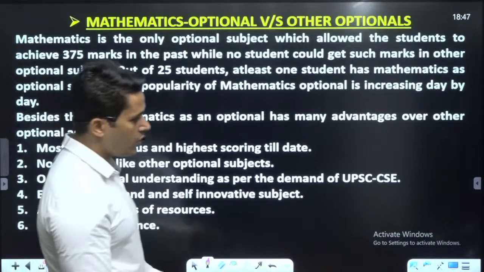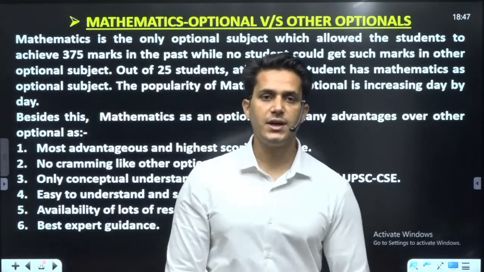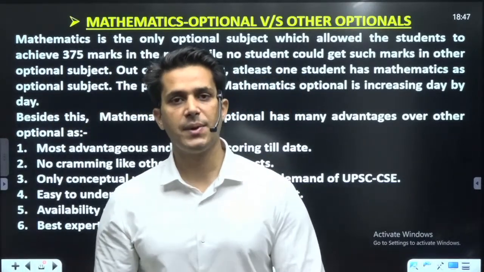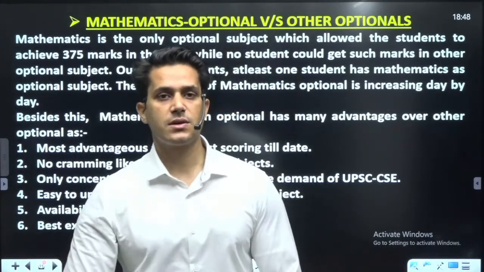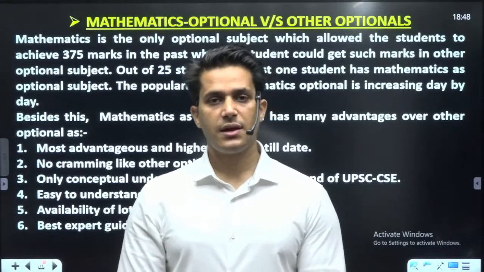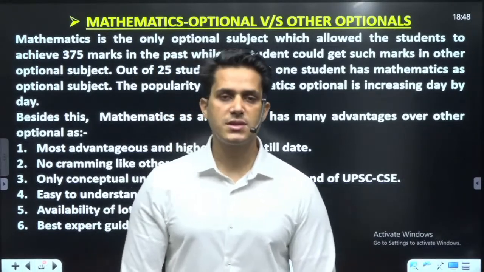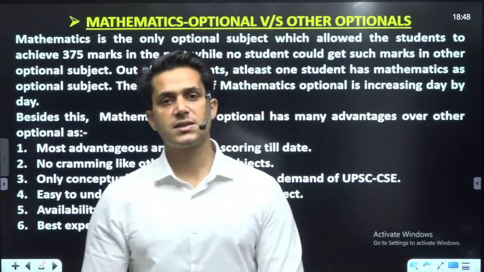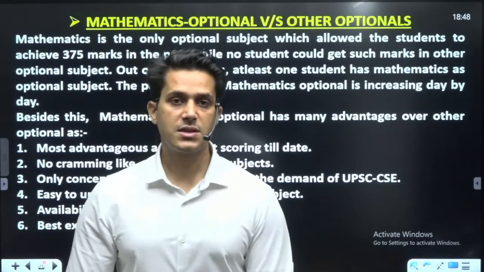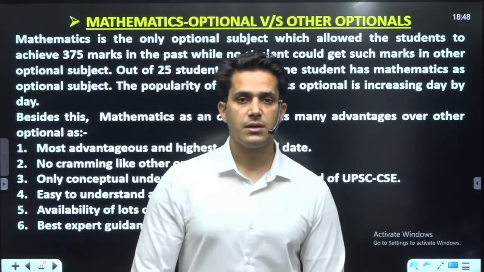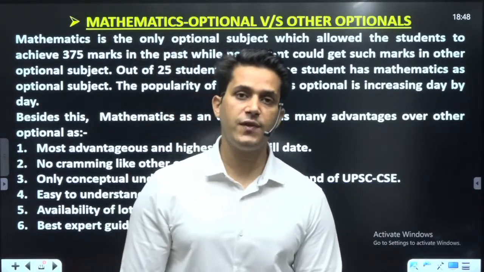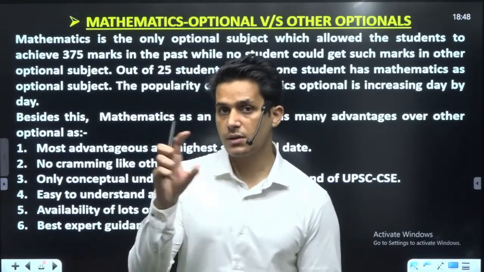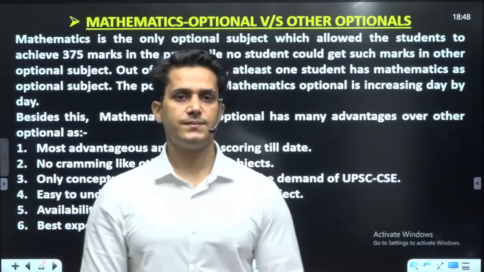Mathematics, as I told you before, is one of the most important optional papers, in which a student scored 375 marks, I think in 2017. This is the highest optional score ever scored in any optional paper.